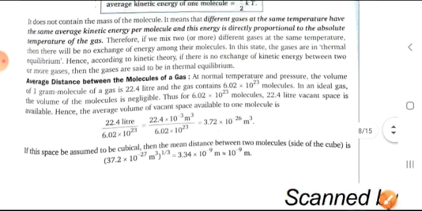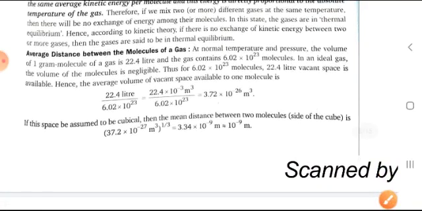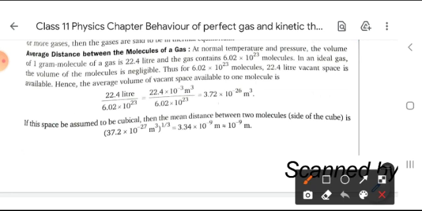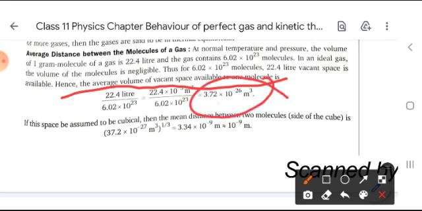Now moving forward, what is the average distance between the molecules of a gas? This can be calculated for normal temperature and pressure. The volume per molecule comes to 3.72 into 10 to the power minus 26 meter cube. If the space is assumed to be cubical, then the distance between two molecules becomes 10 to the power minus 9 meter.